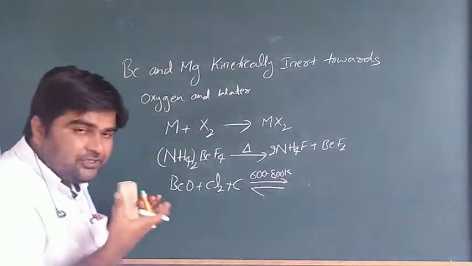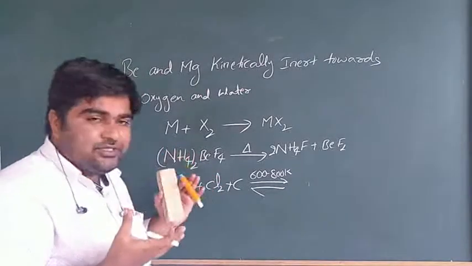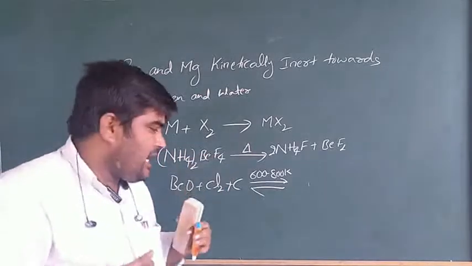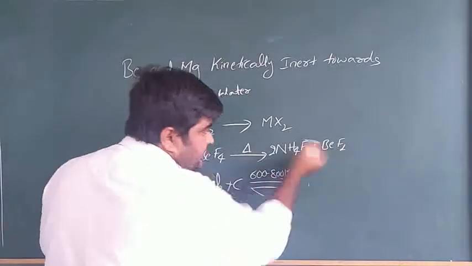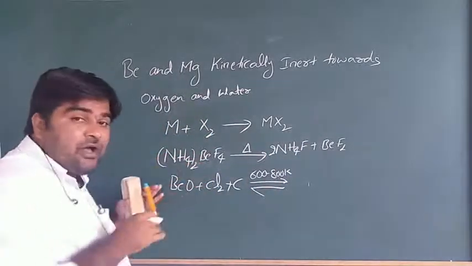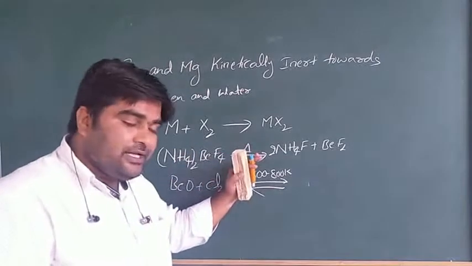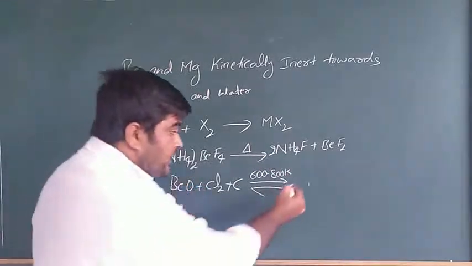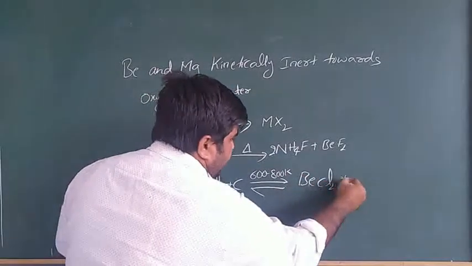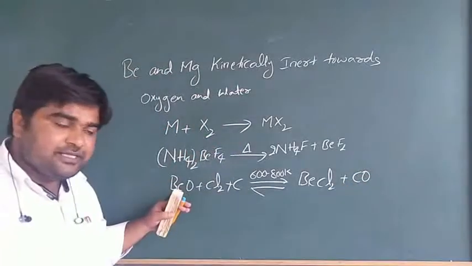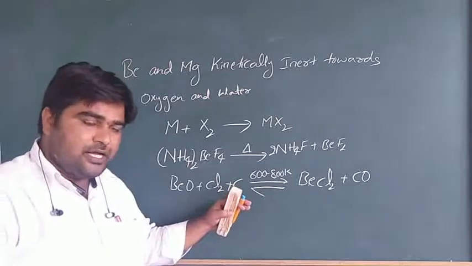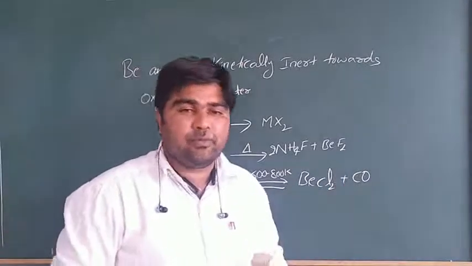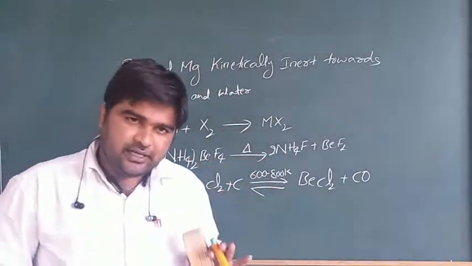So alkaline earth metals on heating with the halogens produce alkaline earth metal halides. You can prepare beryllium fluoride from thermal decomposition of ammonium tetrafluoroberylate to form ammonium fluoride and beryllium fluoride. And beryllium chloride you can prepare from beryllium oxide reacting with chlorine in the presence of carbon at 600 to 800 Kelvin to produce beryllium chloride and carbon monoxide. This we discussed in yesterday's class.